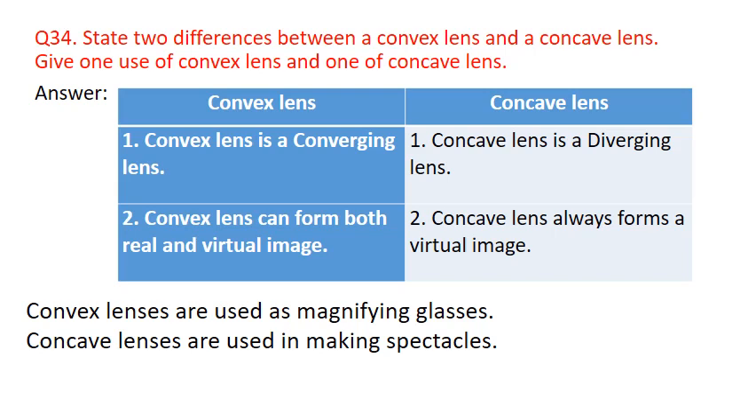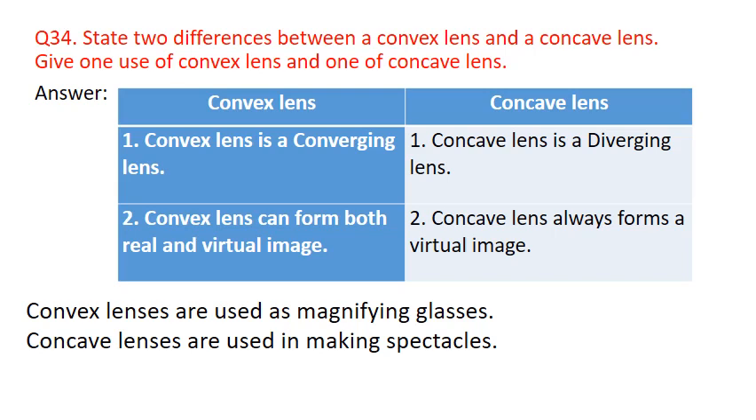Next, a convex lens can form both real and virtual images, depending on the distance of the object. A convex lens forms mainly two different kinds of images: real and inverted, virtual and erect. So it can form both real images and virtual images, whereas a concave lens always forms a virtual image.